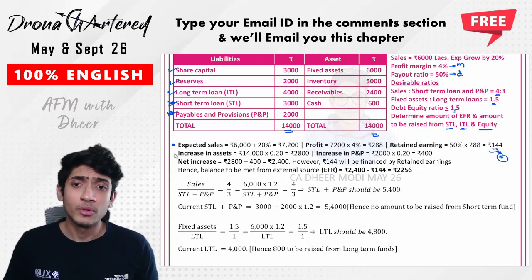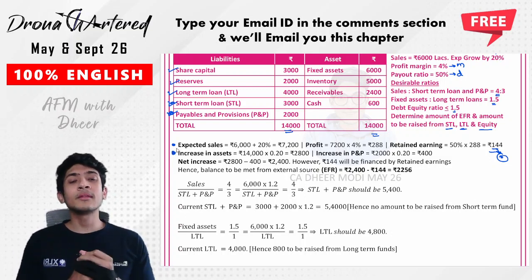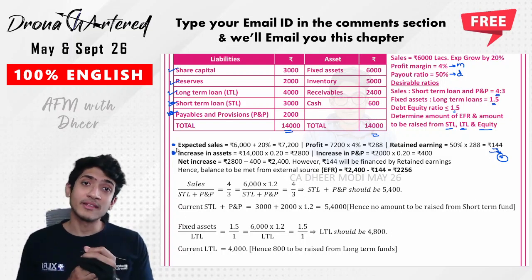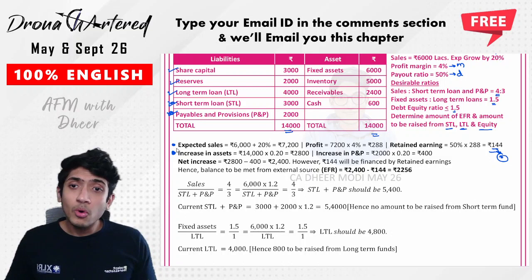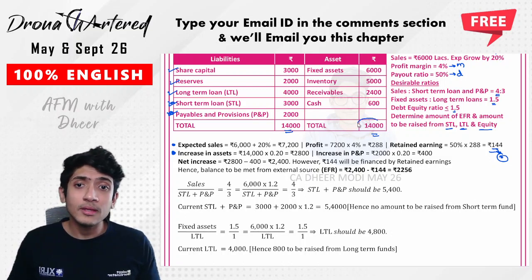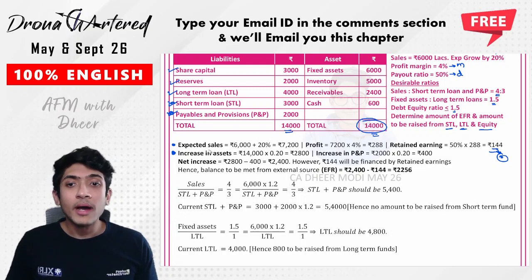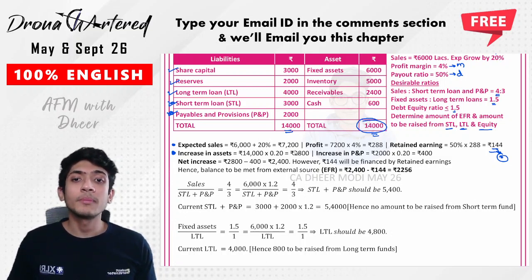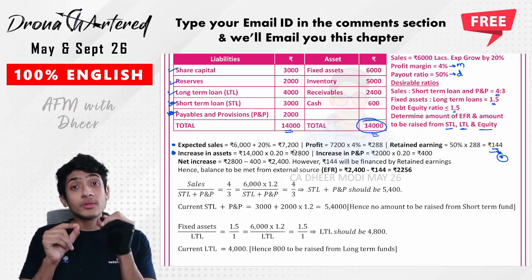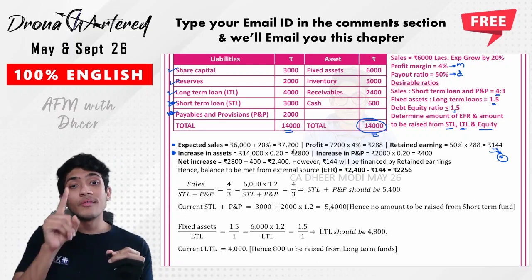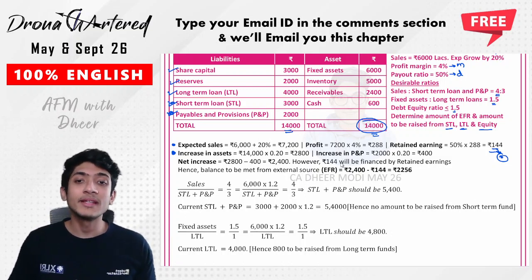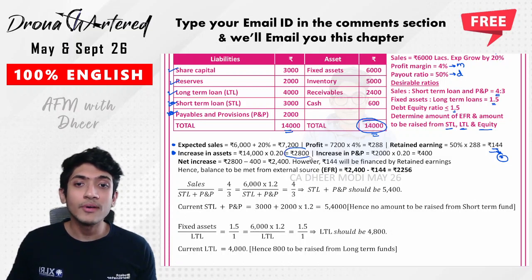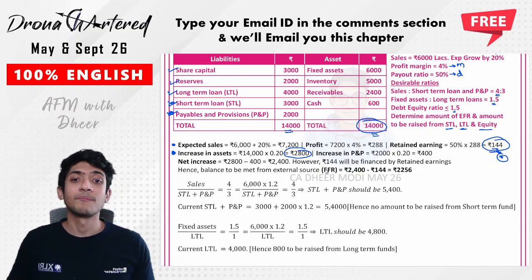Great, beautiful. Next, we will see what will be the increase in assets. If our sales are expected to rise by 20%, won't my assets also rise by 20%? Correct. So what was my total of assets? My total of assets is 14,000. So our increase in assets will be 14,000 into 20%, that is 2,800. Now this 2,800 is basically your first part of the formula. This 2,800 is how much assets have to be increased. This 144 we've already calculated, third part of the formula.